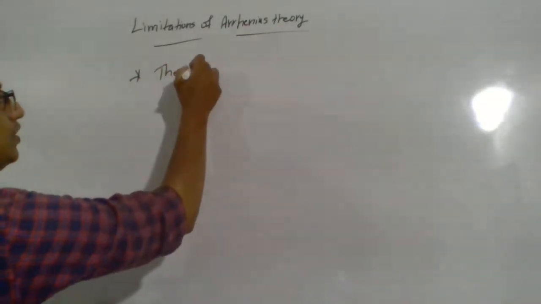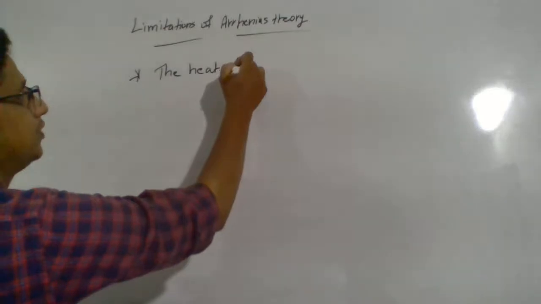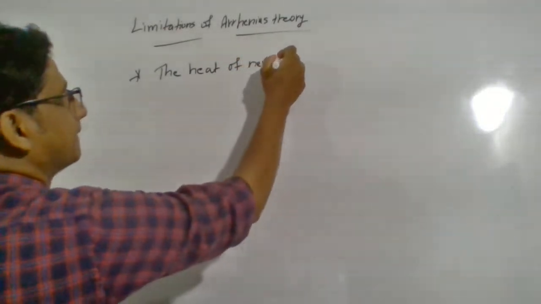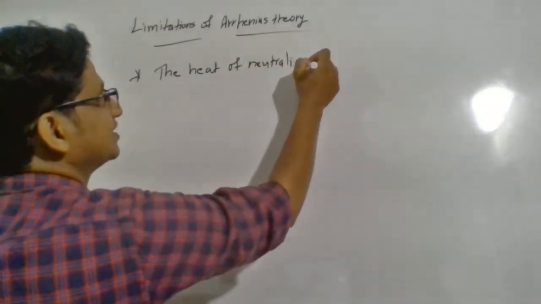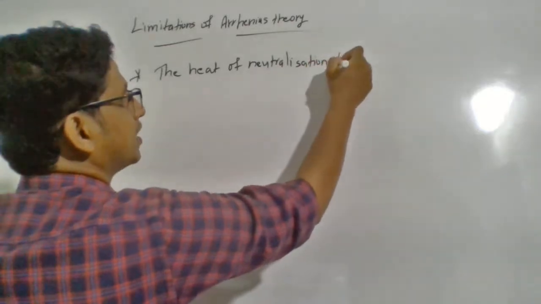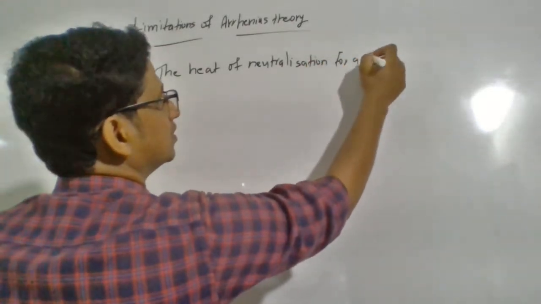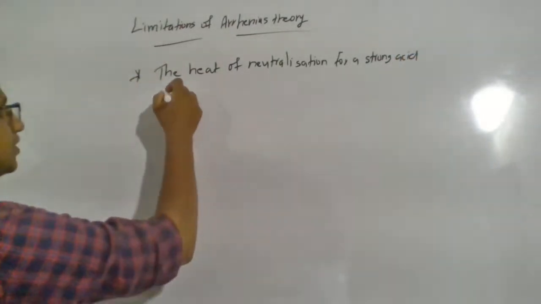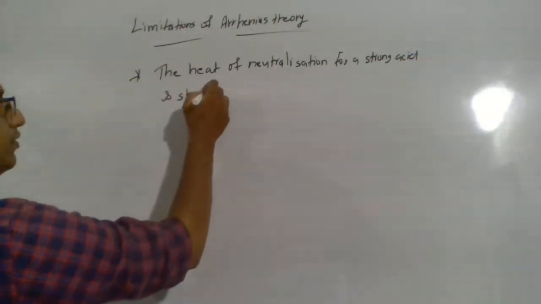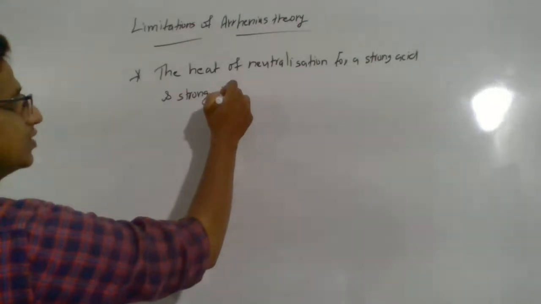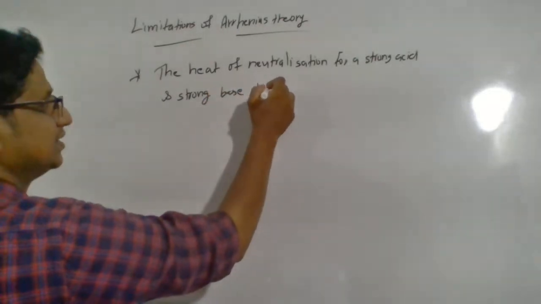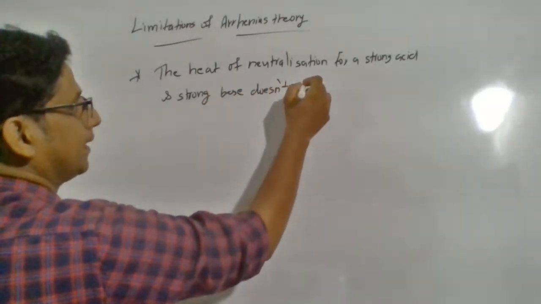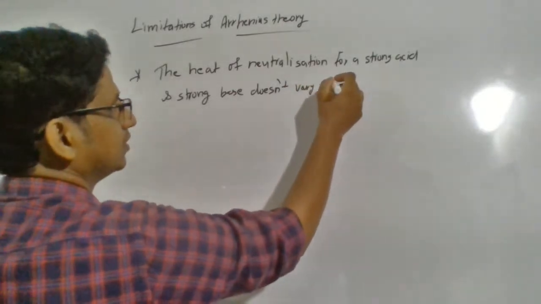The heat of neutralization of a strong acid and strong base doesn't vary with the concentration.